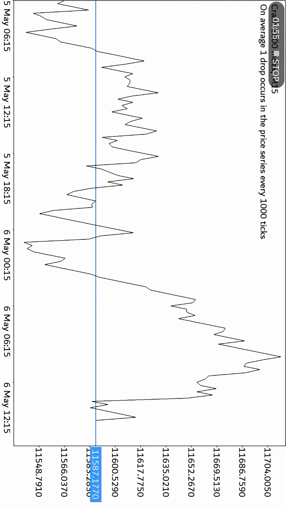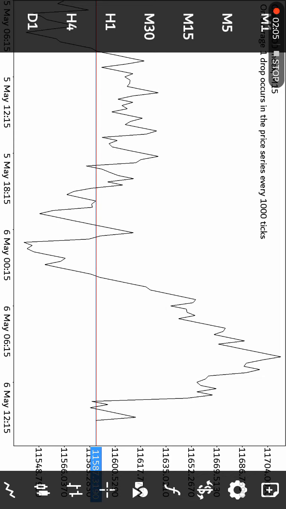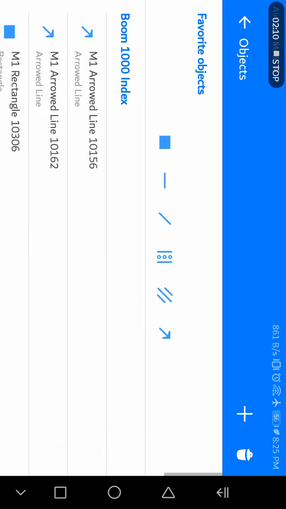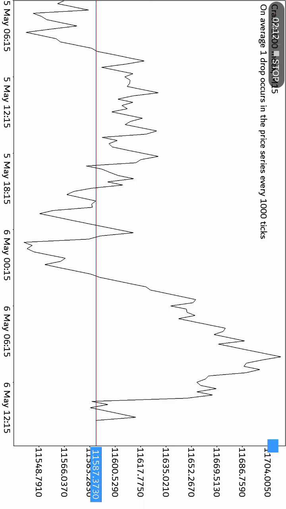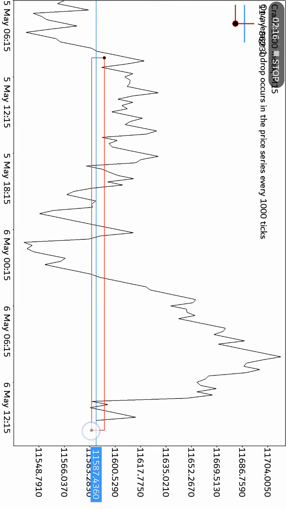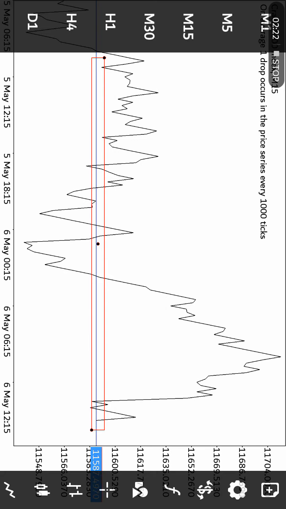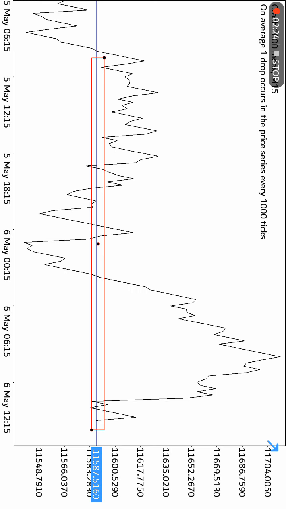Now, how to draw support and resistance lines. First of all, I request you please choose the M15 time frame, and draw support and resistance. As you all know, the basic rule of support and resistance is that we need three touches. Once we have three touches, it means we have a strong support and resistance. So let me show you. Here we put the three touches.